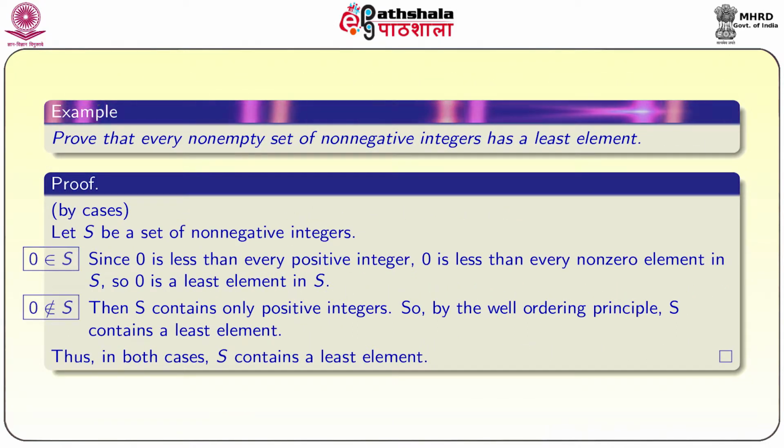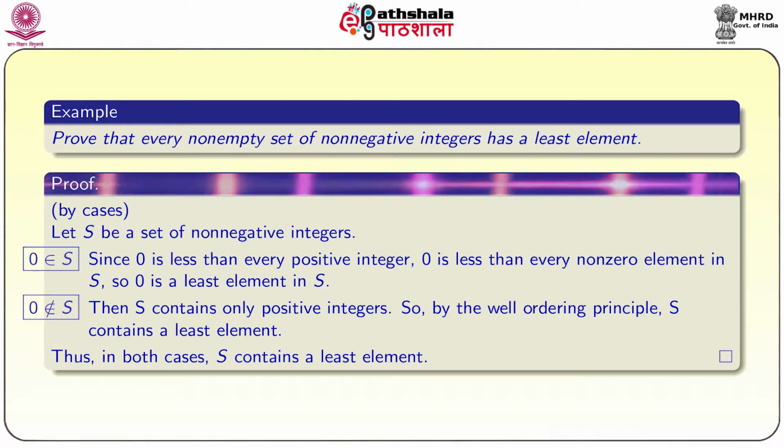Another example is to prove that a non-empty subset of non-negative integers has a least element. This is just a generalization of the result to natural numbers. This we prove by cases. In the previous example we proved by contradiction; now we will prove using cases. Let S be a set of non-negative integers.